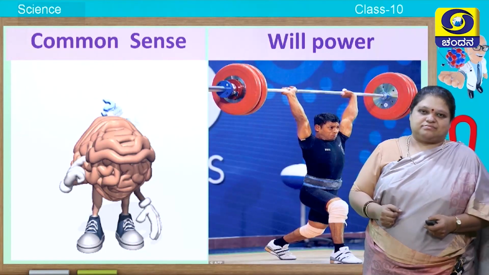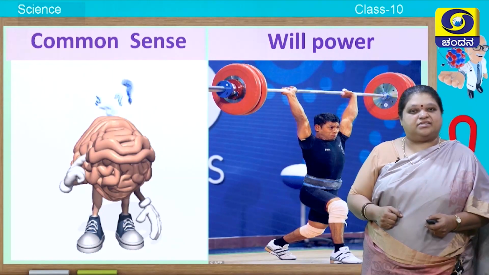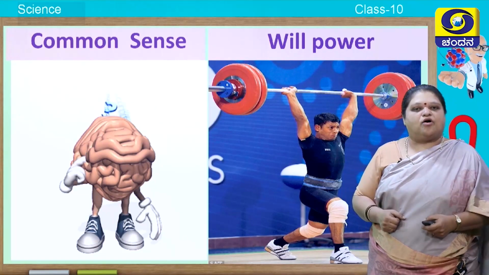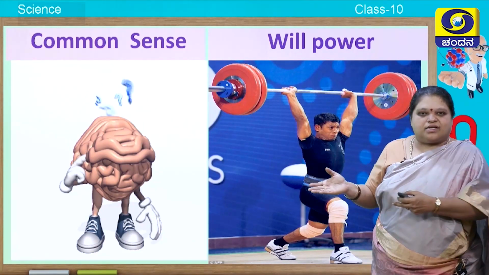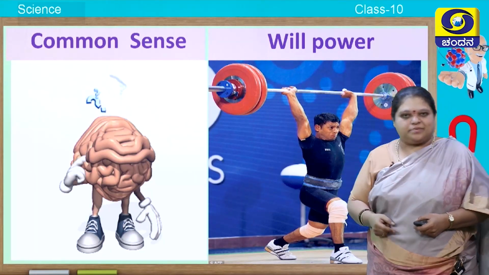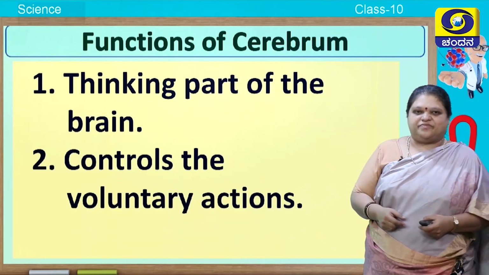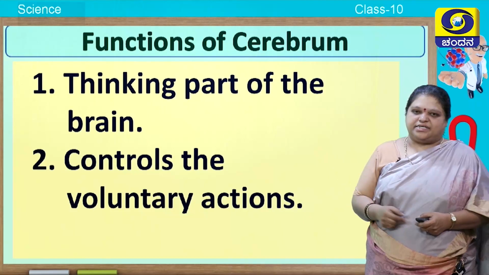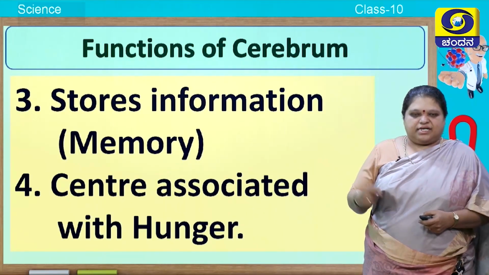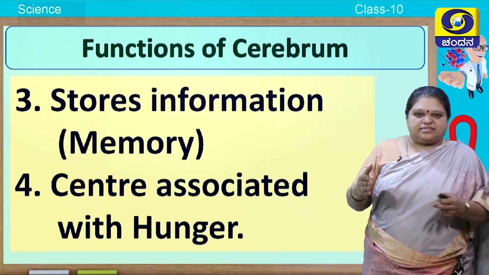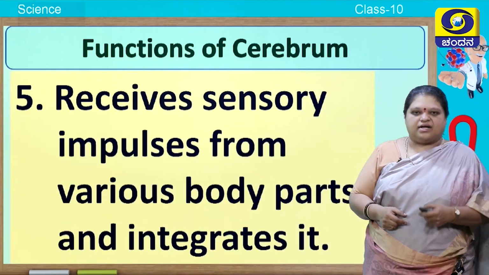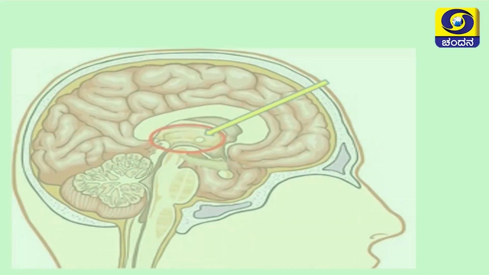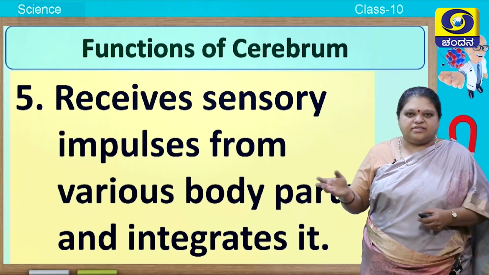Then willpower. How should I study even in this COVID situation? Yes, I am capable of doing the exams, I am capable of scoring more in these exams. All these are nothing but willpower, again related to the cerebrum. So, write down the functions of the cerebrum. It is the thinking part of the brain, controls the voluntary actions. Next, it stores information like memory. It is the center associated with hunger. It receives sensory impulses from various parts and integrates them. So, all these are functions of the cerebrum.